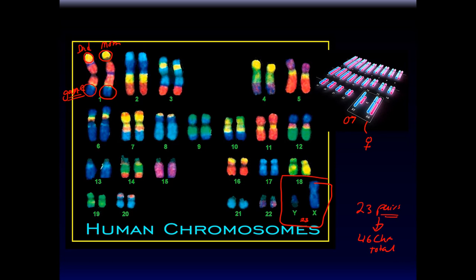So the last chromosomes are called sex chromosomes. The other ones are called autosomes, which we will also study in the future. So this is very important to understand. This is a portrait of human chromosomes. There are 23 pairs and therefore 46 in total, and this is called a human karyotype.